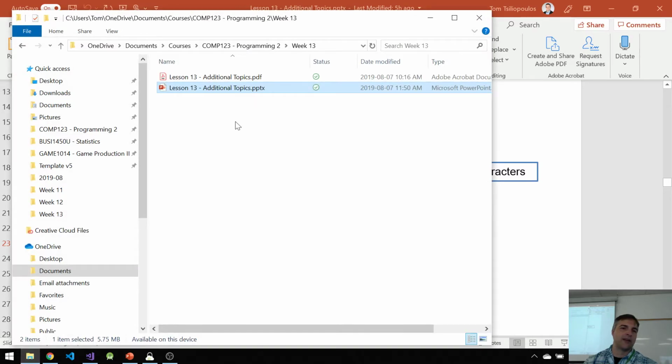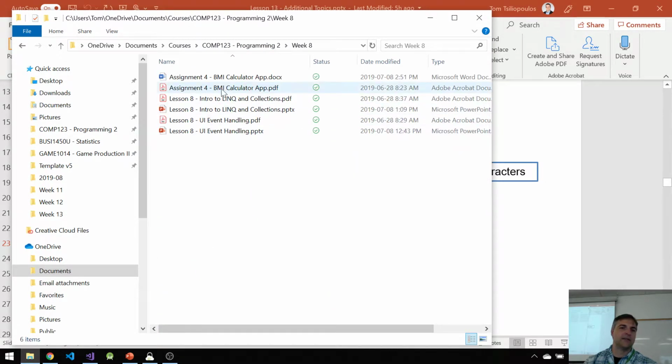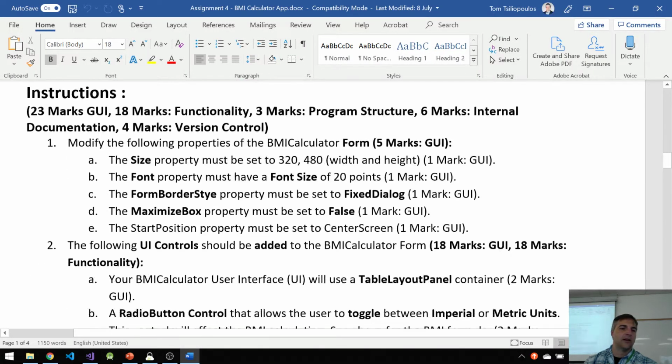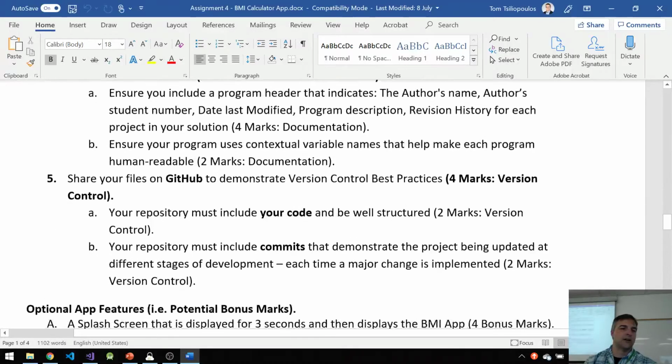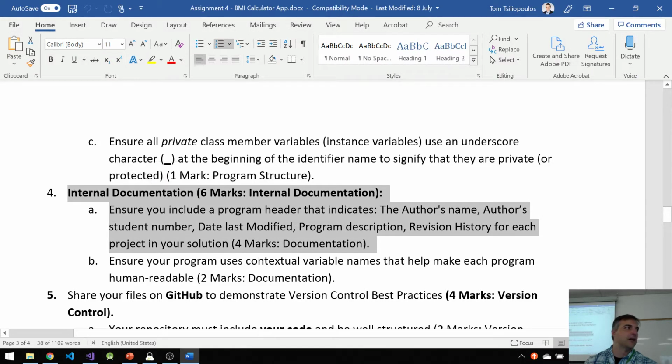Always read the requirements document, guys. If you look at the requirements in week 8 for the BMI calculator, one of the requirements was internal documentation, and it says you need to put in the author's name, the author's student number, and date last modified, and people didn't do this. They thought it's not important somehow. It wasn't just one person, by the way. It was lots of people.